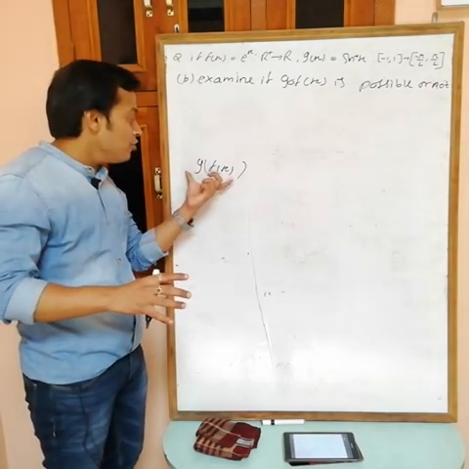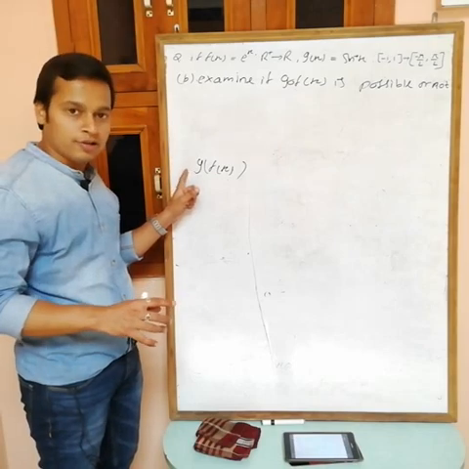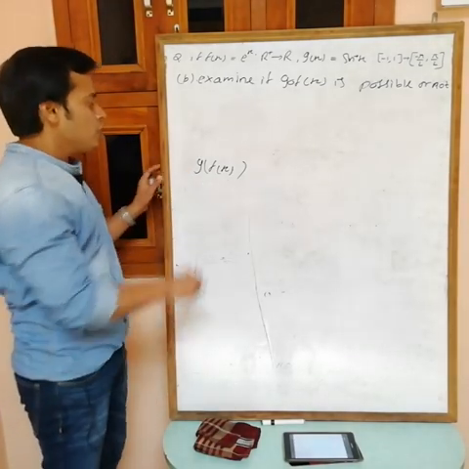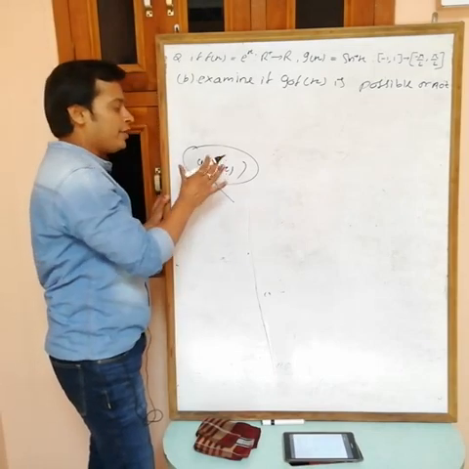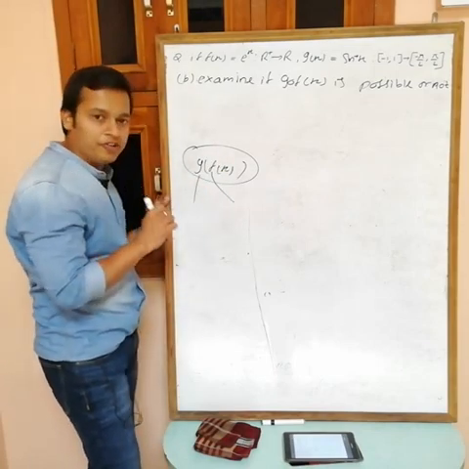So the range of this one is a subset of the range of g.